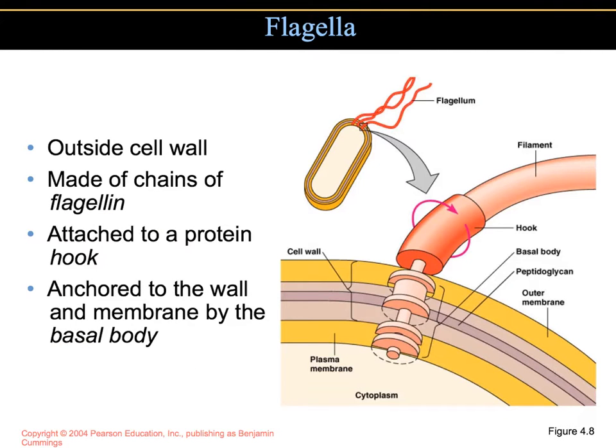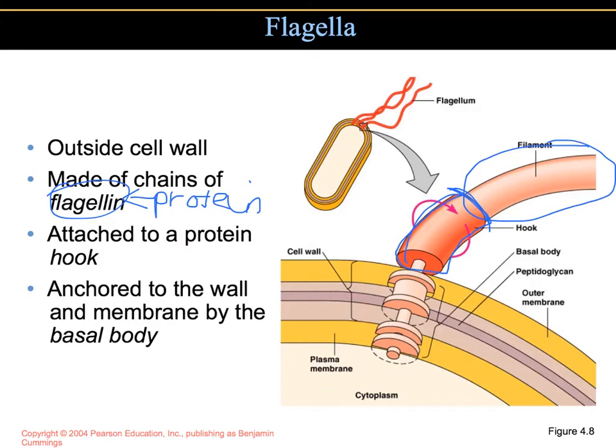Some cells on the outside of the cell wall have flagella, which are long appendages that propel the bacteria. These are made up of flagellin, which is a protein. Flagellin is a globular protein, and it arranges itself in a hollow cylinder to form a filament. So here is the filament. Attached to the filament is a slightly wider hook that you see me drawing in here. This is a hook, and it just consists of a different protein.